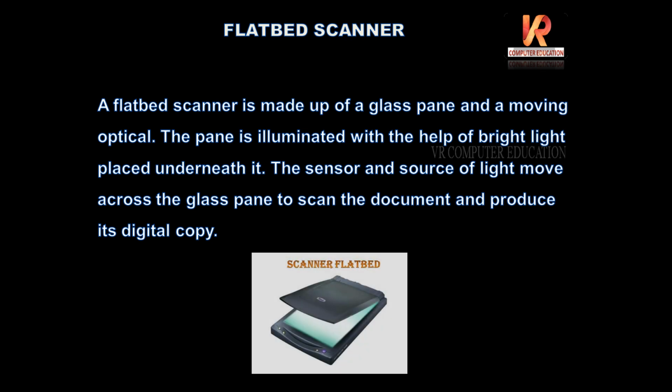See, you can see you have a flatbed scanner. On the top you have a glass pane. Under that you have one light. So when you place an object on the scanner, the light moves from starting to ending to scan the document and produces its digital copy that is saved in the computer.